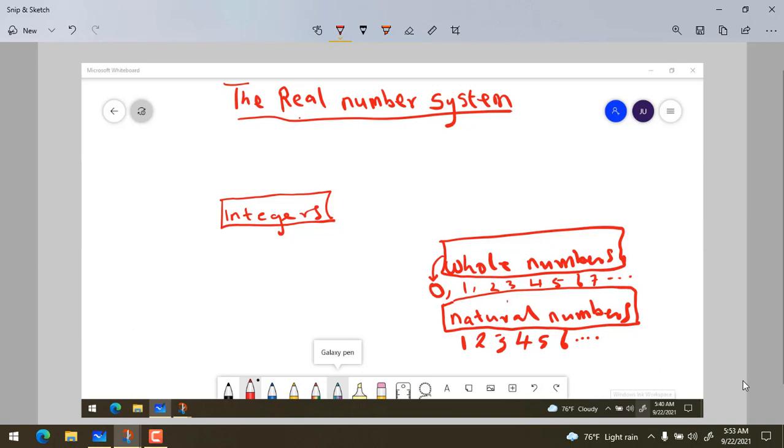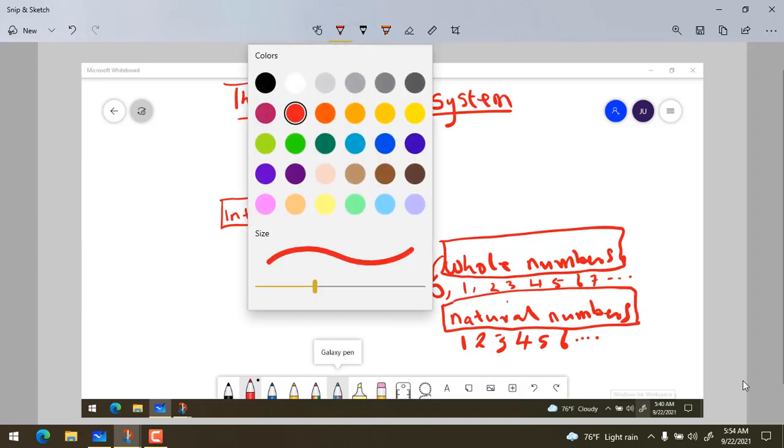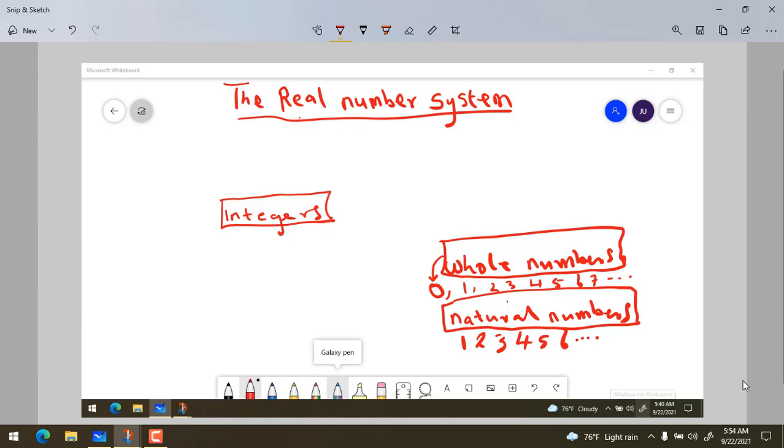Okay, so in the integer number system, let's say we draw a line to represent the number line. We may call this a number line. So in the number line, we will have both positive and negative numbers because the integers have a negative part. That is what makes the difference between integers, whole numbers, and natural numbers.